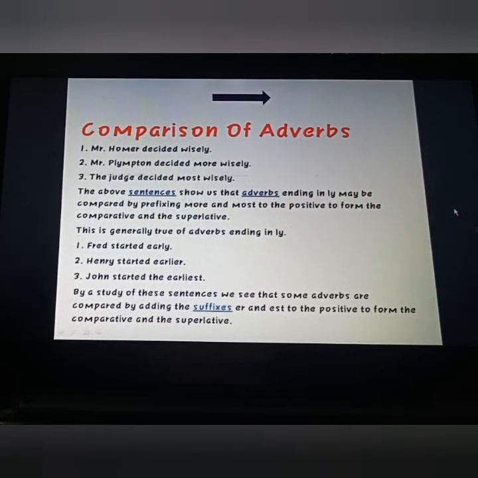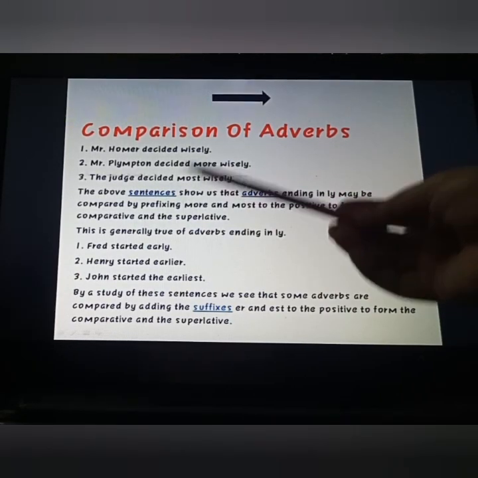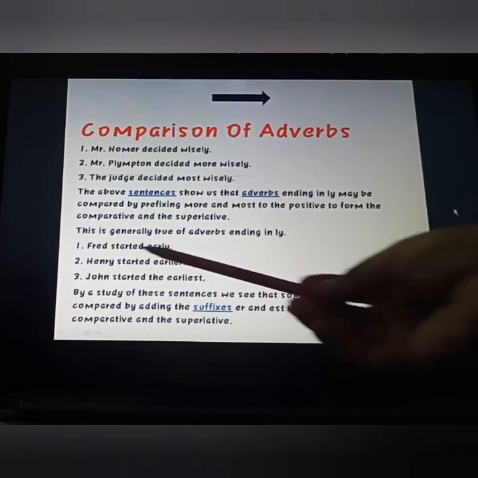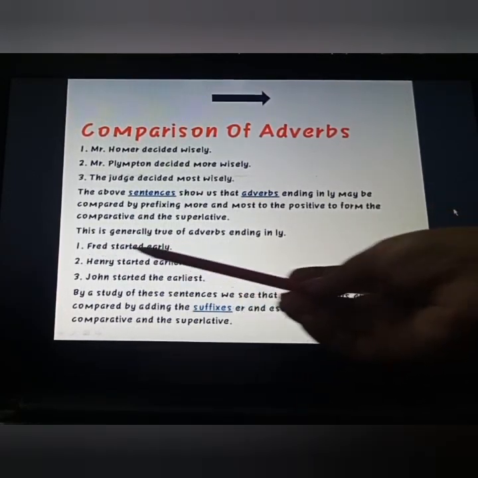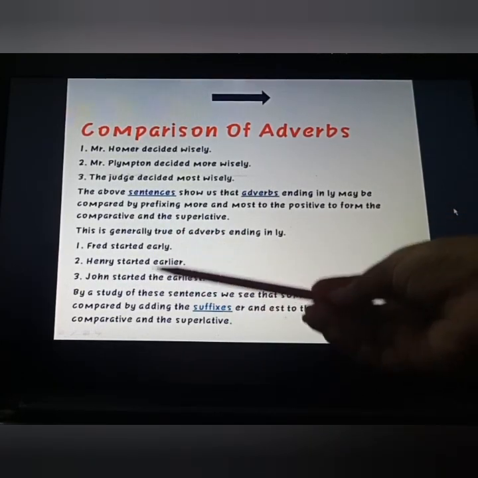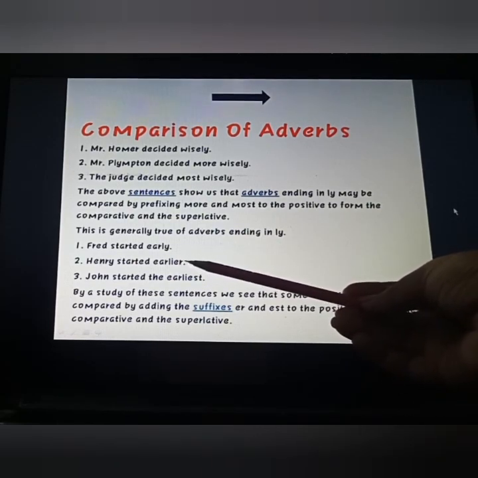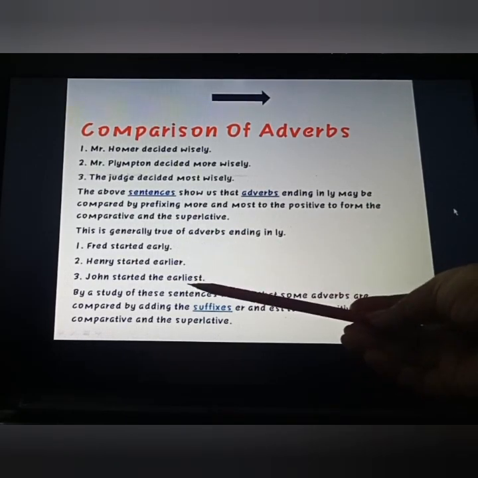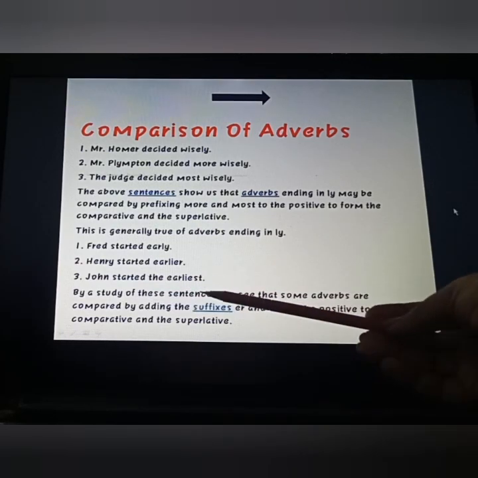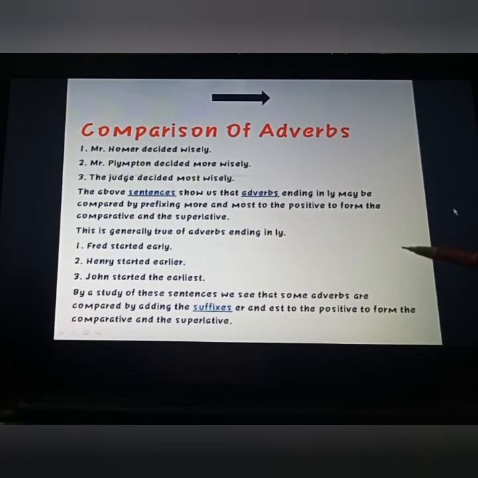This is generally true of adverbs ending in ly. Generally you will see the words end in ly, like here. In this, ly was there, but we used more and most. Here Fred started early. We are talking about a single person, Fred, that's why positive degree, early. Henry started earlier. Now it is the comparison between Fred and Henry, that's why we have used the comparative degree, earlier, the er form. Third one is John started the earliest. It means now the comparison is among three of them, so we have used the superlative degree.